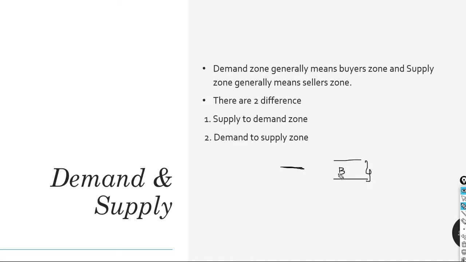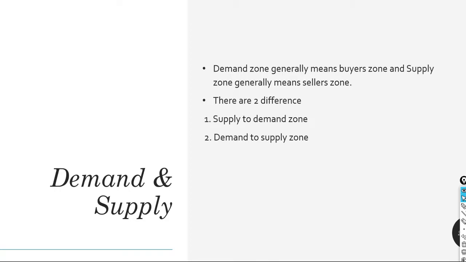It is a range of price levels. It can be a buyer's zone, or I can call it a demand zone, and in the same way it can be a supply zone, or I can call it a seller's zone. It will be in a range. First, I will show you with the help of charts how to identify demand and supply zones. Secondly, there are two differences when it comes to demand and supply zones: a demand zone getting converted to a supply zone, and a supply zone getting converted to a demand zone.